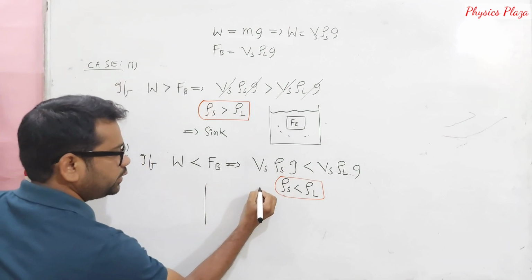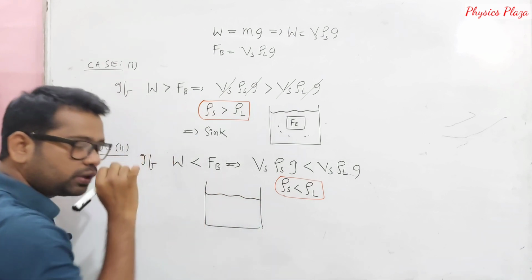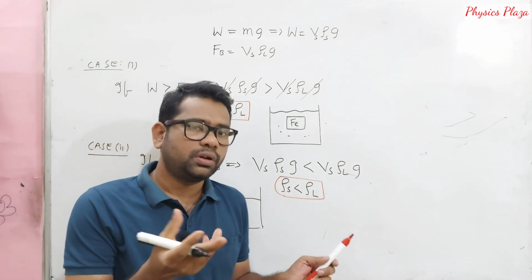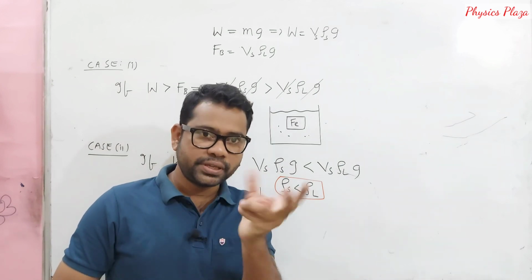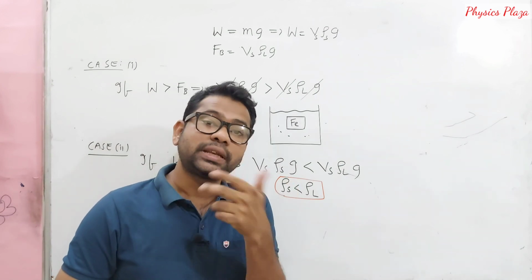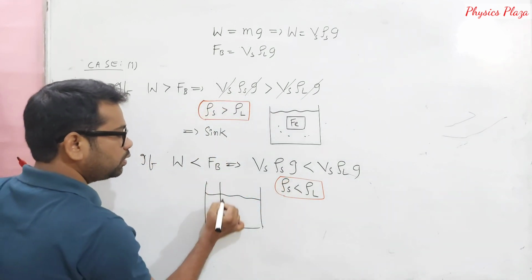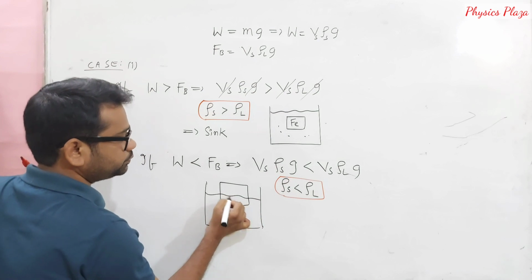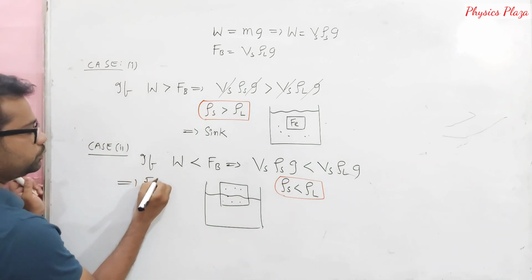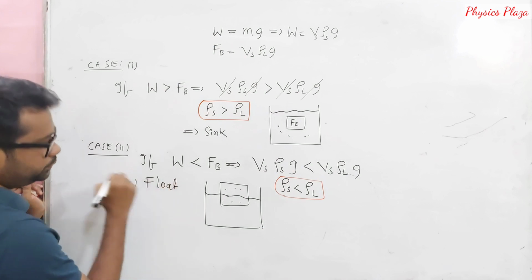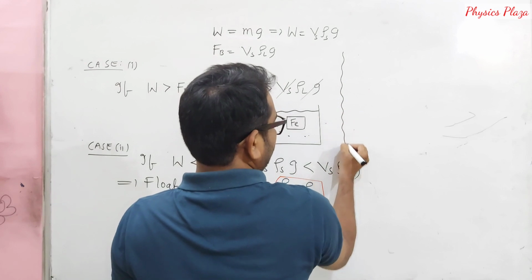If the density of the solid is less than the density of the liquid, then what happens? Look at here, children. Here is the liquid. Let us say again it is water only. Let us take thermocol as a solid, or a piece of wood. Definitely its density is less than the density of the water. Then what will happen? Body will be floating, means body will float.